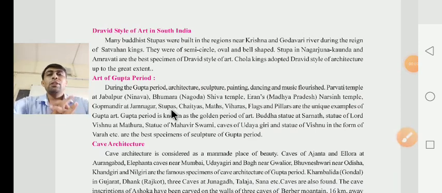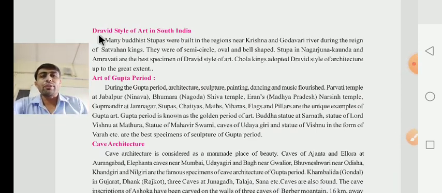Dear children, continuing chapter number 3, our next topic is the Dravidian style of art in South India. What do they have to give, dear children? They have to give about the Dravidian style of art in South India. It means દક્ષિણ ભારતની દ્રવિડ શૈલી.